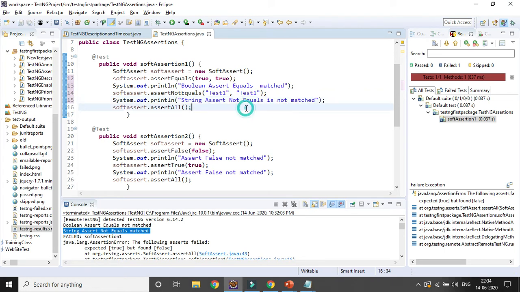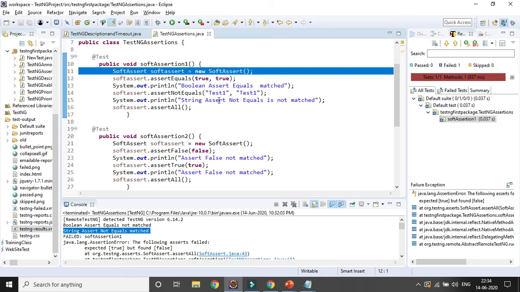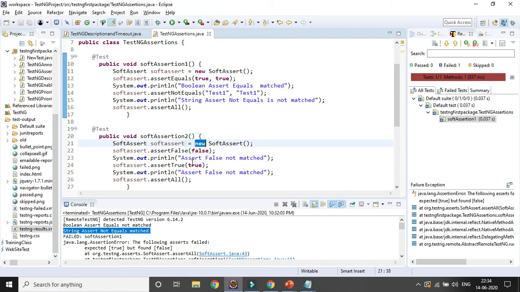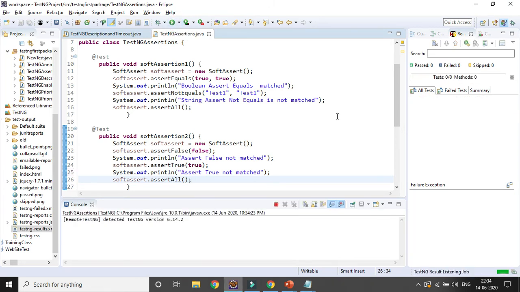Now let's run the code and see whether the first test case is getting failed at that particular step, but the remaining lines of code will be executed, and the second test case overall will pass because assert false equals false, assert true equals true, and the output is also getting executed correctly. Let's run the code and see what my output is.